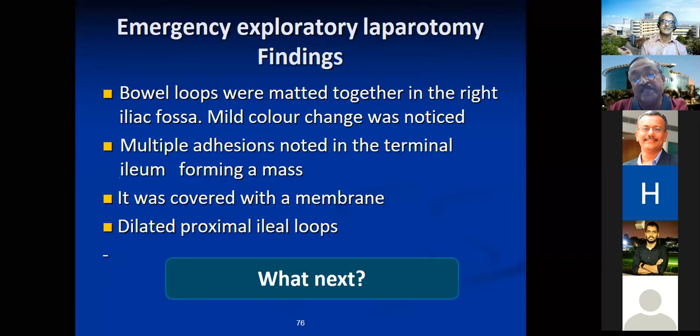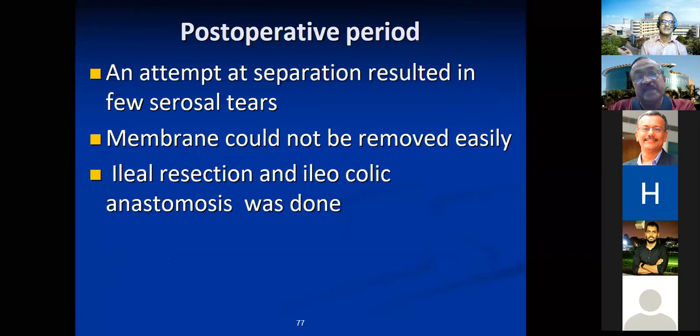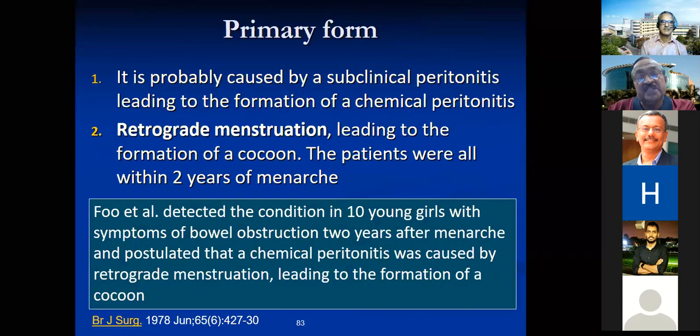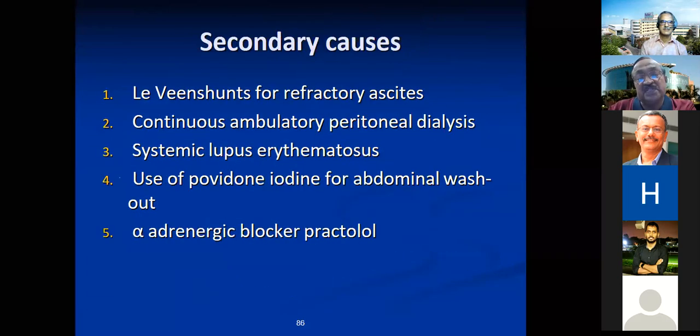Just to sensitize yourself to these causes, in a patient who has undergone CAPD or had spontaneous bacterial peritonitis, if they live longer, they may also develop a fibrous membrane and a cocoon. This is just to know the causes.